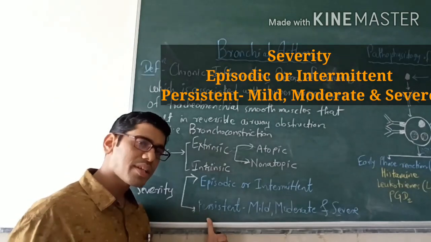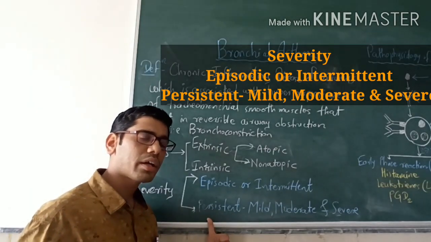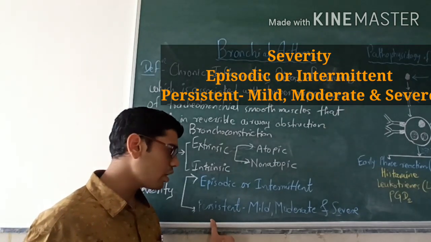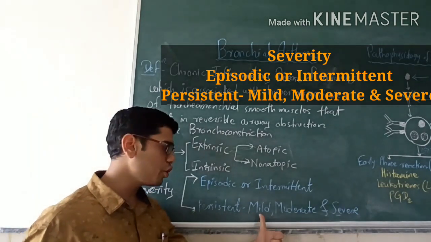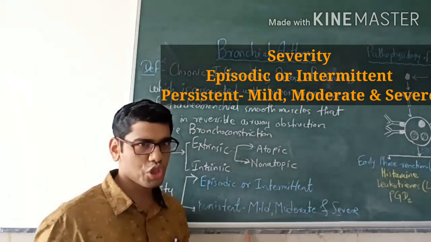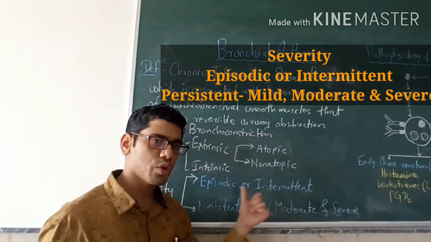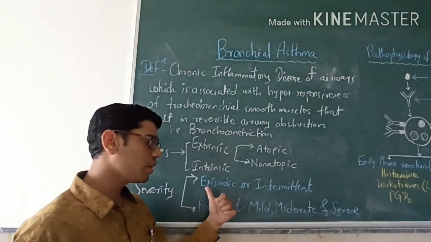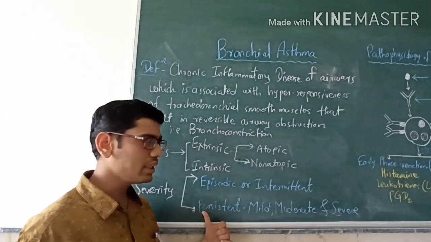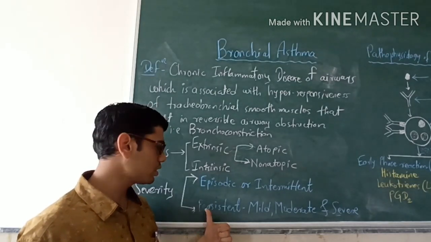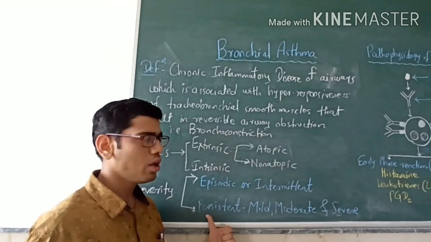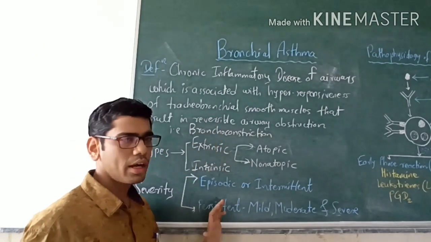The second type is persistent asthma, which can be classified as chronic asthma. Okay, and depending upon further severity it can be classified into mild, moderate and severe. Okay, mild, moderate and severe persistent asthma. And this is important for giving the treatment of asthma. So we will see in the coming lectures how this classification is useful for the treatment approach of asthma. So this is all about the definition and types of asthma.